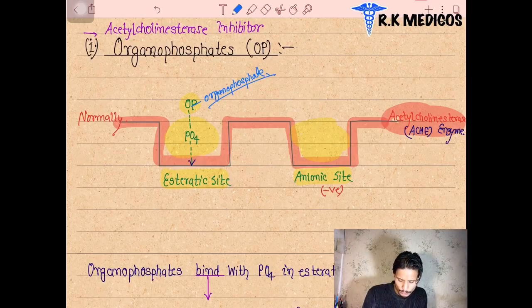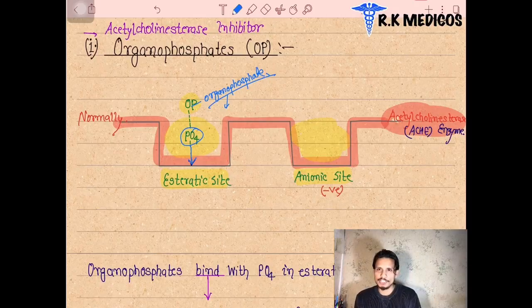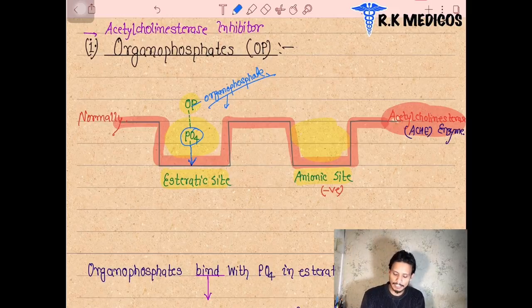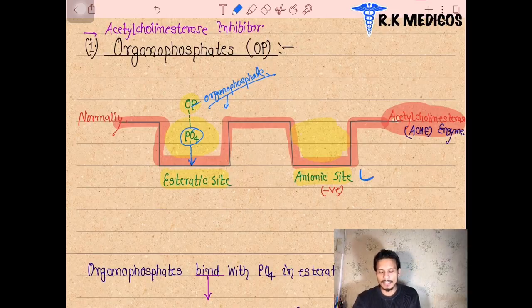Organophosphates have a phosphate group, and this phosphate group binds to the esteratic site of the acetylcholinesterase enzyme. What happens here? The organophosphate group of drugs binds on the acetylcholinesterase enzyme at its esteratic site. And what happens to the anionic site? The anionic site is open now. In the early stage, the anionic site is open.